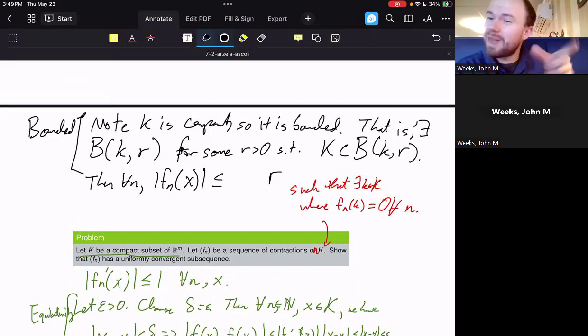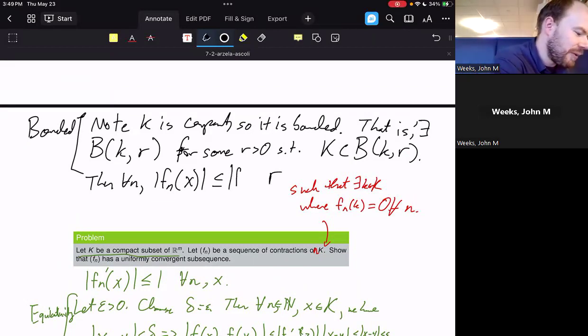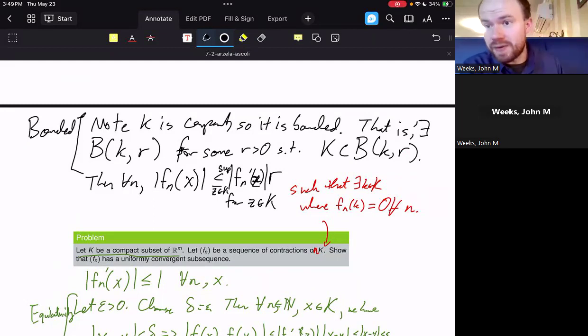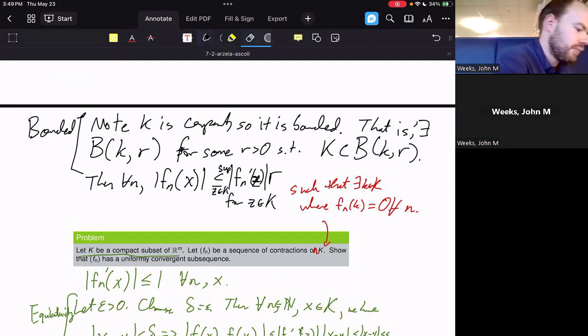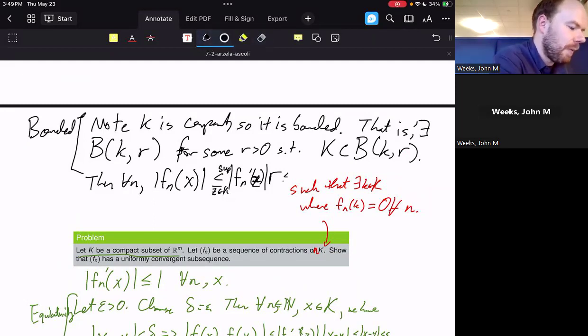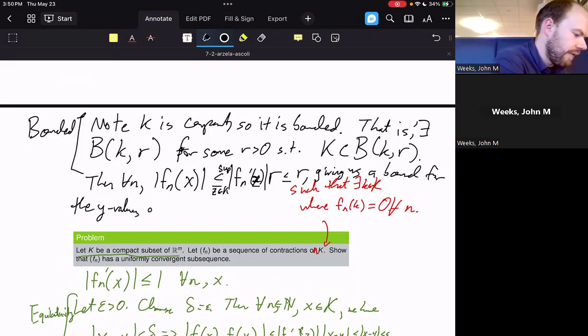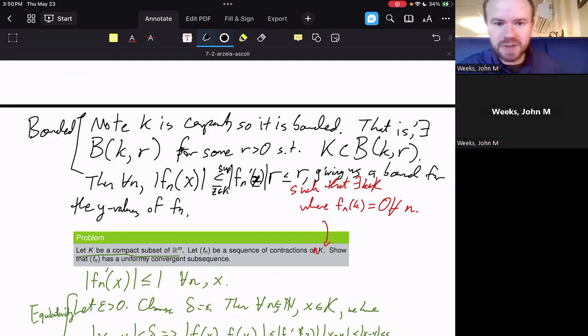And there's actually a way to determine how that relates to the y's, because this is going to be less than or equal to the supremum over z in K of the absolute values of the derivatives of these functions at a particular point. But that supremum is actually bounded above by 1. So this is less than or equal to R, giving us a bound for the y values of f sub n. And that's true for any sequence f sub n that we're working with. So that gives us boundedness.